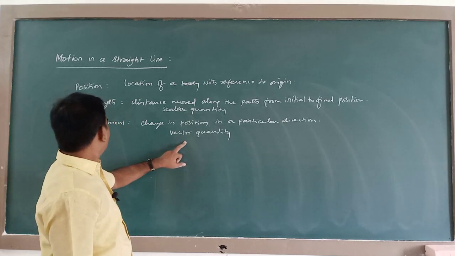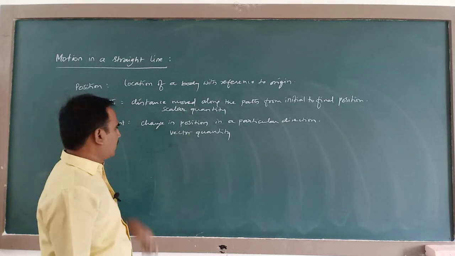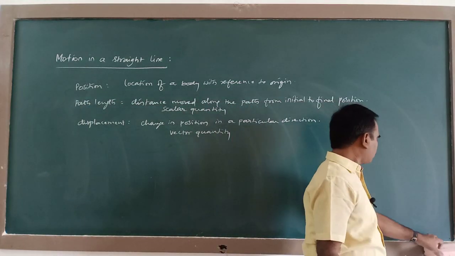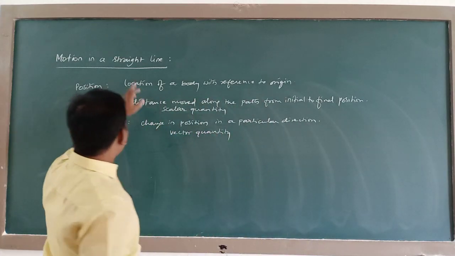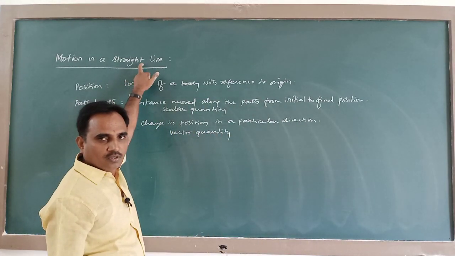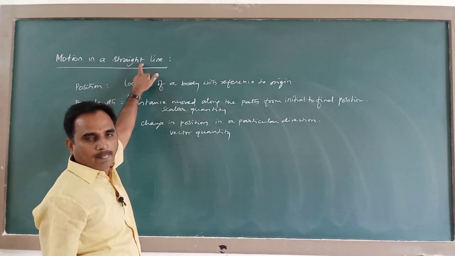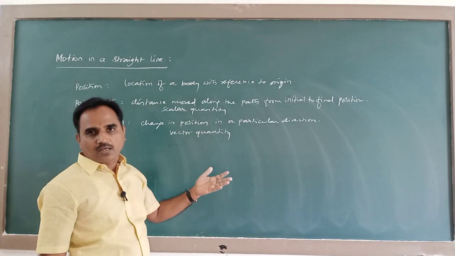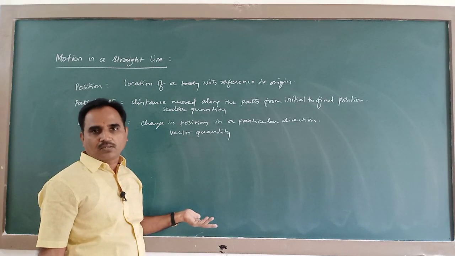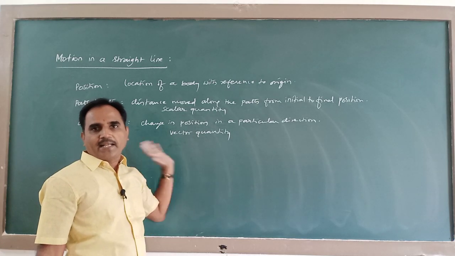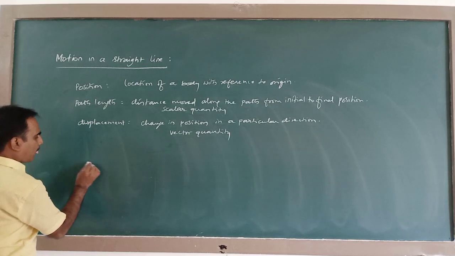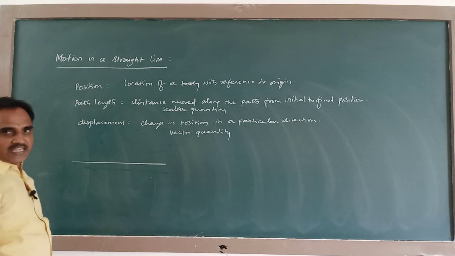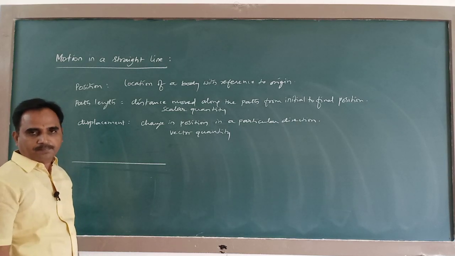To understand these definitions properly, here I take one simple example. As we are talking about one-dimensional motion, only one coordinate will be changing, that means either x, y or z. For convenience, I take only x direction. So this is the x-axis of the frame of reference.